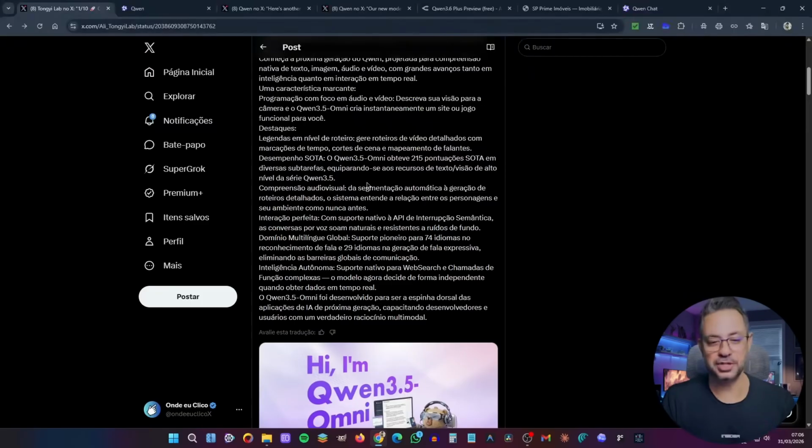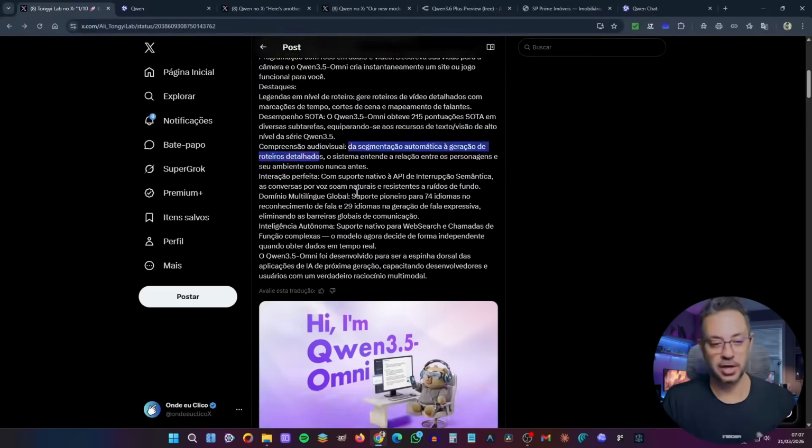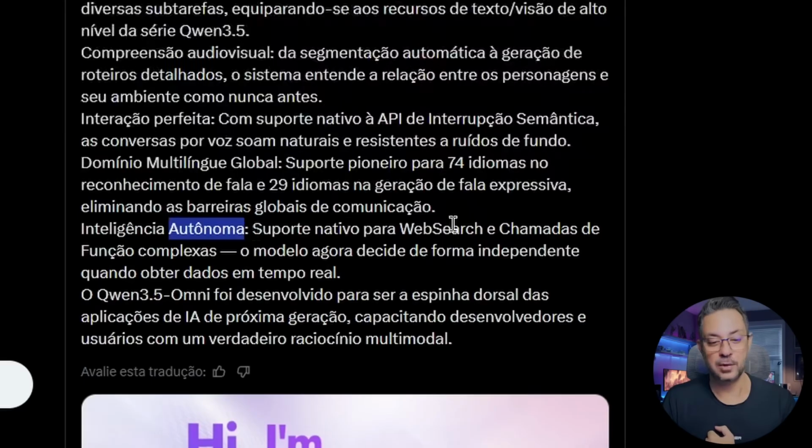State-of-the-art performance. Qwen 3.5 Omni scored 215 in various subtasks, matching the high-level text and vision capabilities of the Qwen 3.5 series. Voice conversations sound more natural and are more resistant to background noise. Global multilingual support. Pioneering support for 74 languages in speech recognition and 29 languages in expressive speech generation. Eliminating global communication barriers, including for Brazilian Portuguese. Autonomous intelligence, native support for web search and complex function calls. The model now independently decides when to obtain real-time data.